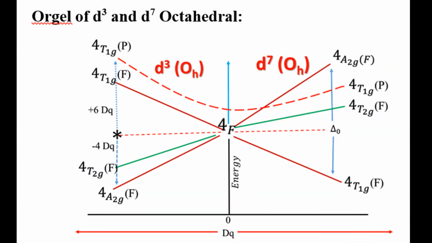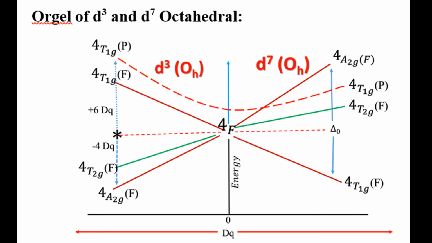In the case of d7 and d3 systems in octahedral complexes, it is the same. The ground state term symbol is 4F and F is split into three states. If we consider d3 systems in octahedral complexes, the diagram has A2g at the bottom, then T2g next, and T1g at the top, that is F in brackets. In the case of the P orbital, it is T1g(P) at the top.